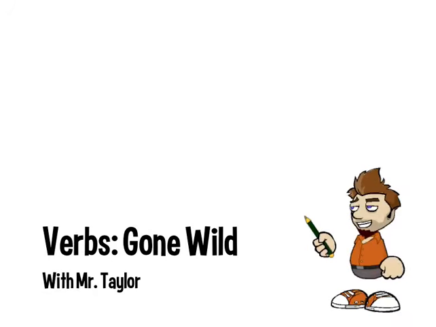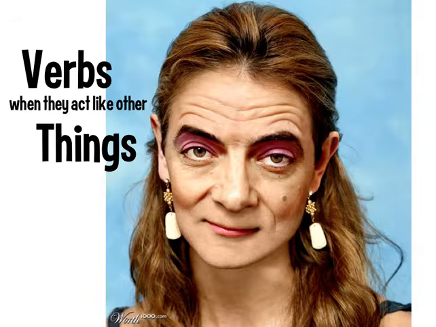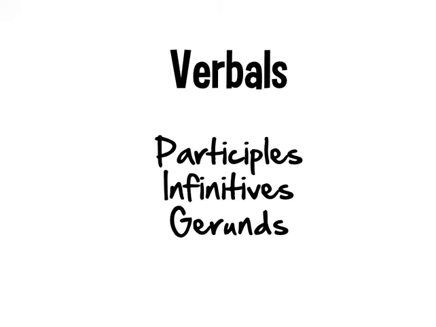Welcome. This is Verbs. Today we're talking about verbs gone wild. That's right. We're talking about when verbs are not acting like verbs in a sentence. So let's take a look. Verbs, when they act like other things that they shouldn't act like in a sentence.